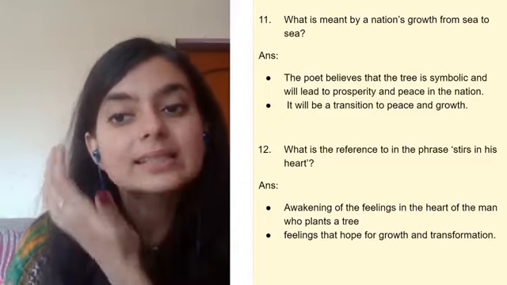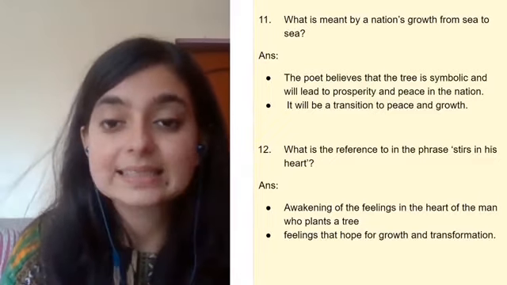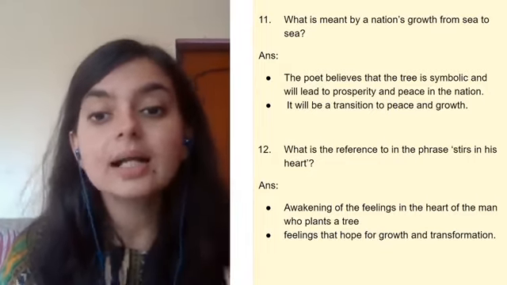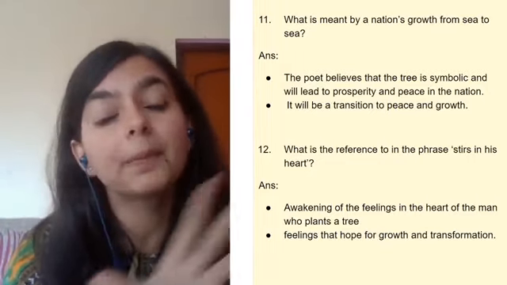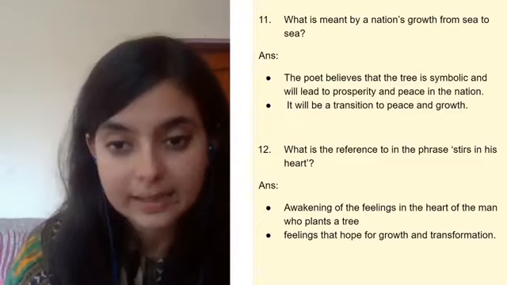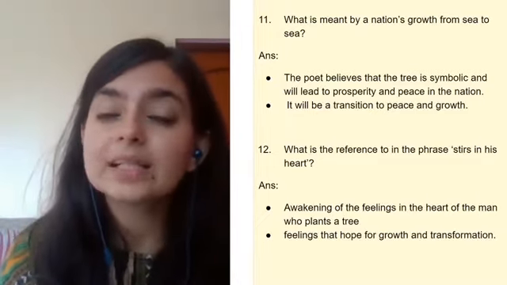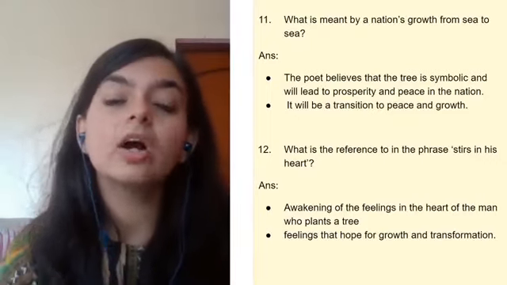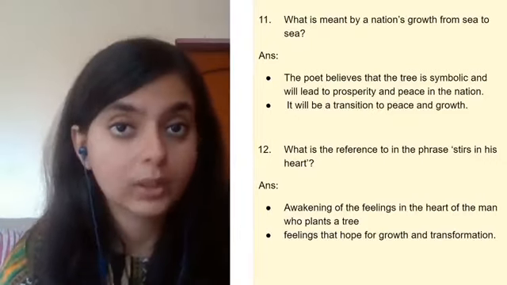Next is, what is the reference in the phrase stirs in his heart? Very important once more. Stirs in whose heart? Stirs in the heart of the person who is going to plant a tree. So that means in the person who is going to plant a tree, in his heart there will be an awakening of different kinds of emotions. What are those emotions?